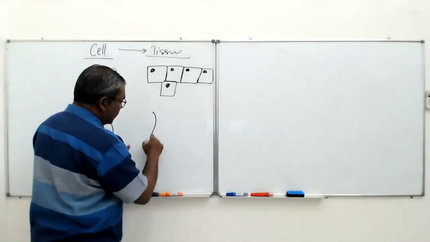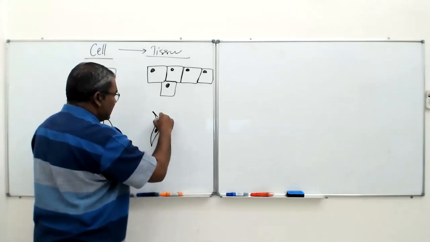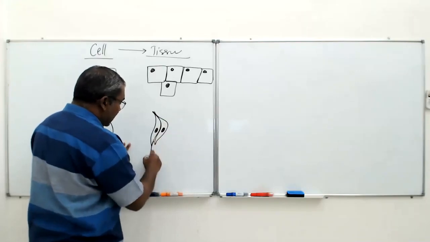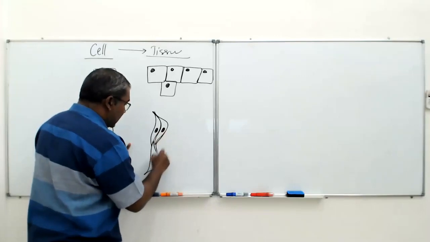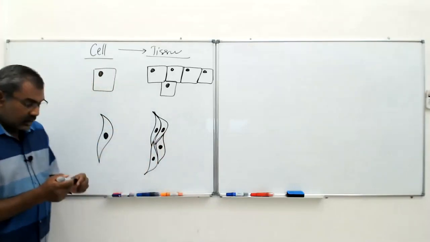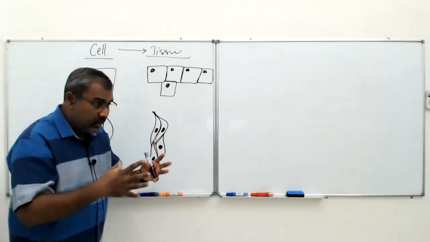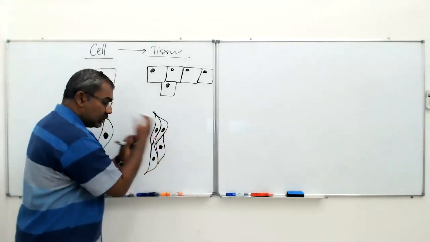So this is a smooth muscle cell. This is another smooth muscle cell. Another smooth muscle cell. Another smooth muscle cell. Sudahlah, huh? So all these are smooth muscle cells, sel yang sama jenis. So same type of cell grouped together, they become tissue.